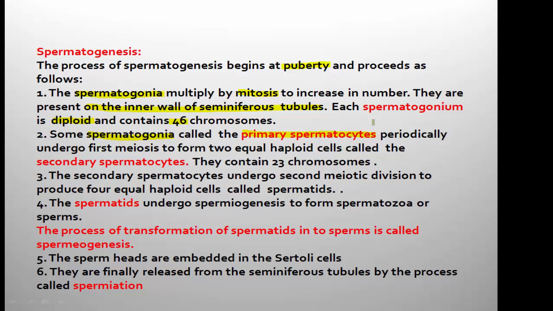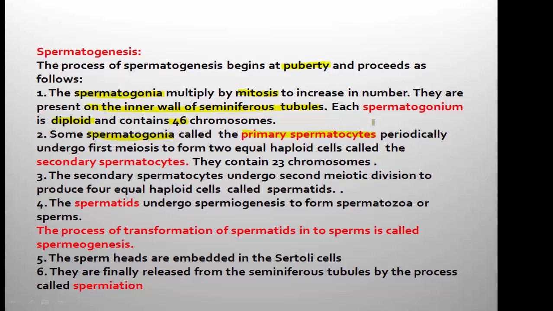All the 4 spermatogonia do not behave like primary spermatocytes at a time. I hope you are getting my point. There are 4 spermatogonia produced through the multiplication. All the spermatogonia at a time do not enter into the next process.